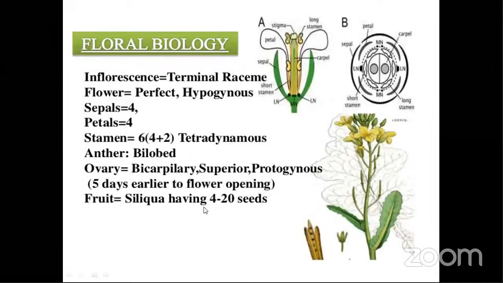Coming to the floral biology, a typical Brassicaceae flower, the inflorescence being a terminal raceme, the flower being perfect and hypogynous, that is, with a superior ovary. Next, 4 sepals, 4 petals, whereas Solanaceae has 5 petals, 5 sepals. Here we have 5 stamens, 5 anthers, which is a typical feature of the Solanaceae family. Whereas for Brassicaceae, you have 4 sepals, 4 petals, and very important,